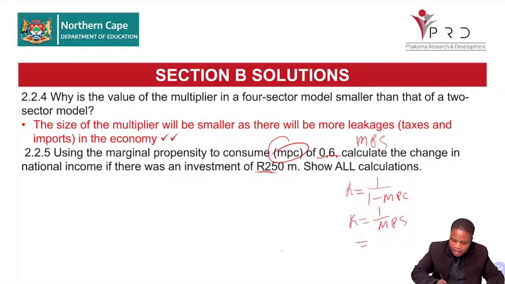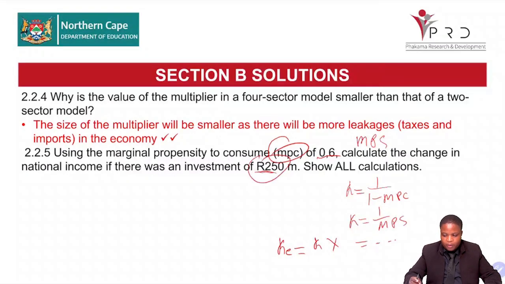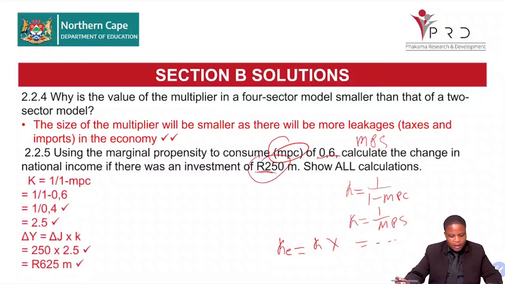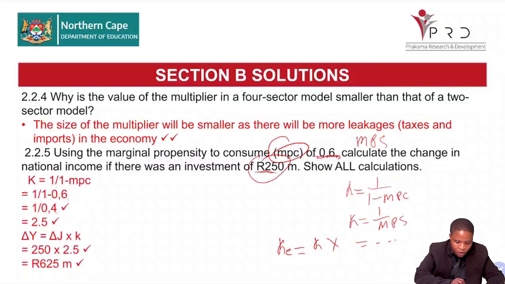For you to get the multiplier effect, you must say KE is equal to K, the answer that you get here, times this investment. Right, so we start by finding the multiplier. K is equal to 1 over 1 minus MPC, 1 over 1 minus 0.6, which is your MPC. 1 over 0.4 is equal to 2.5. So your multiplier is 2.5.